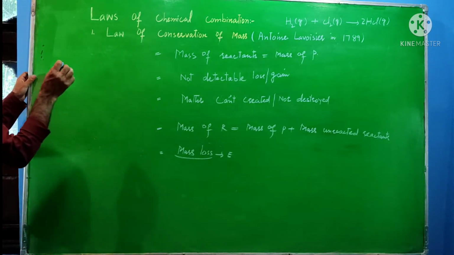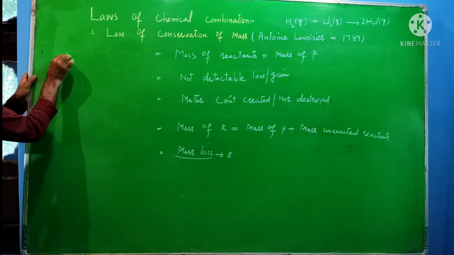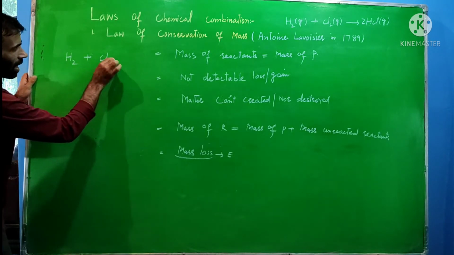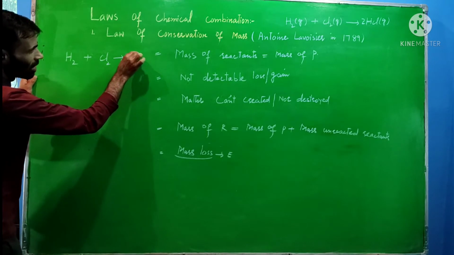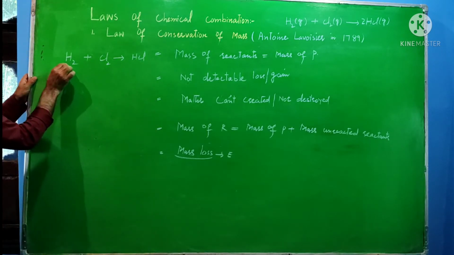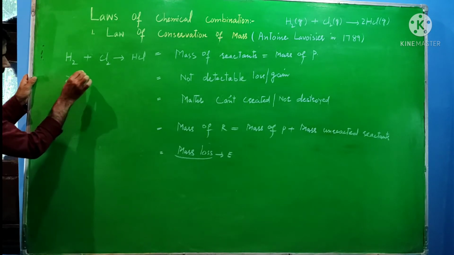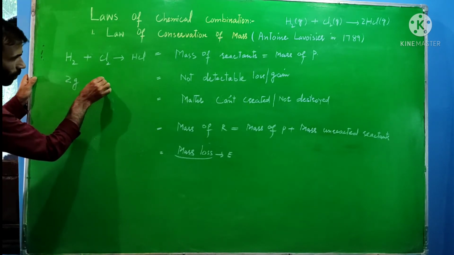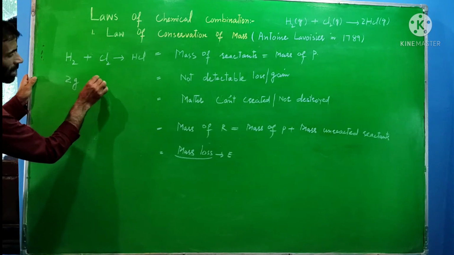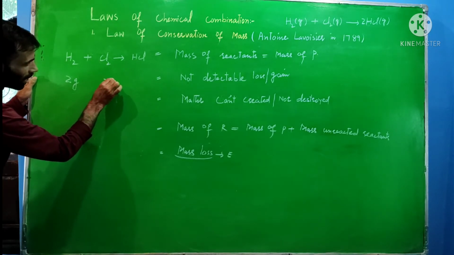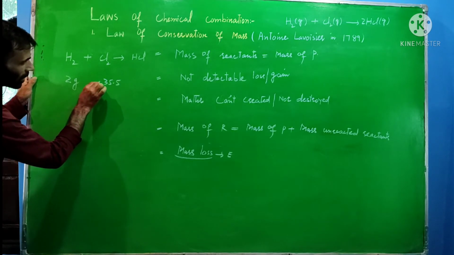For example, here I will take H2 plus Cl2. They react with each other, leading to the formation of HCl. If the mass of this one is 2 gram, here the mass of this, that we know is the molar mass, is equal to 35.5 multiplied by 2.